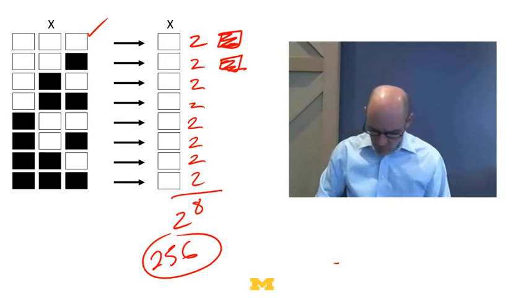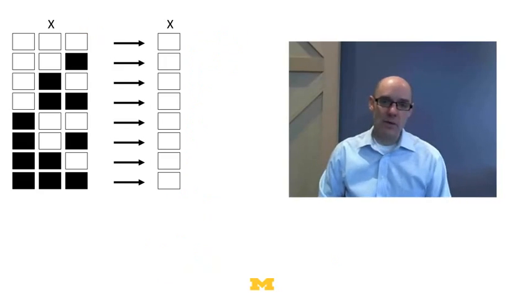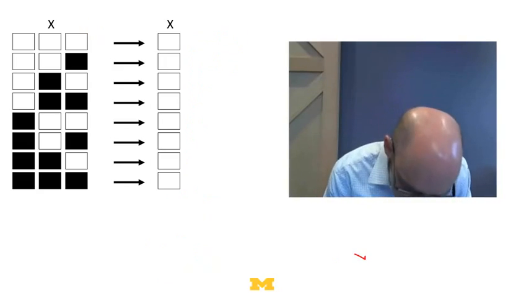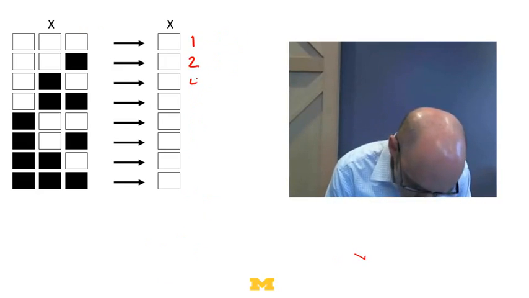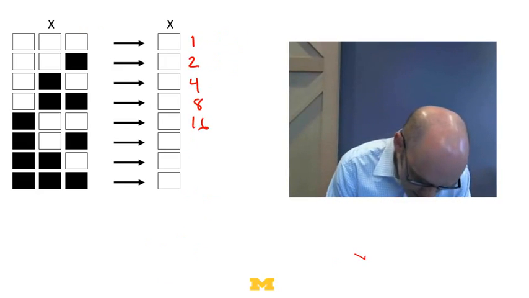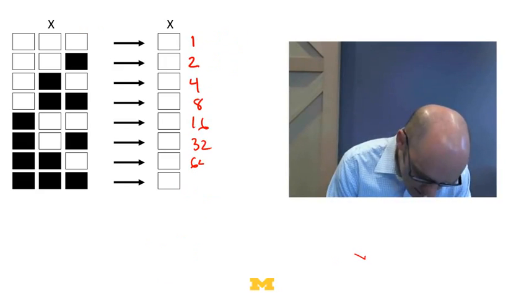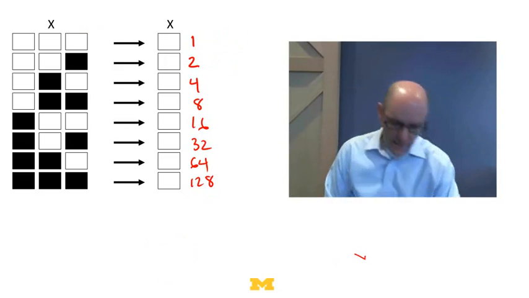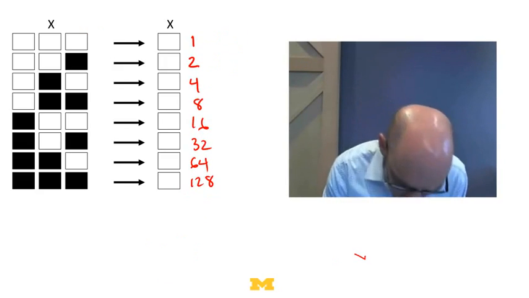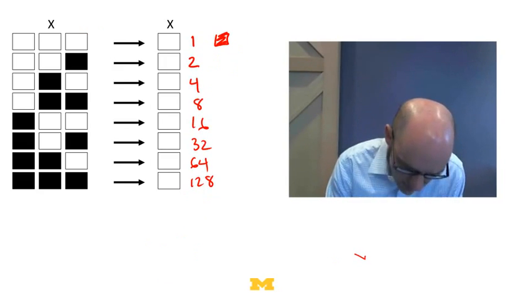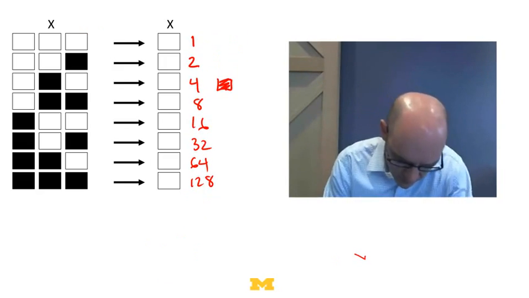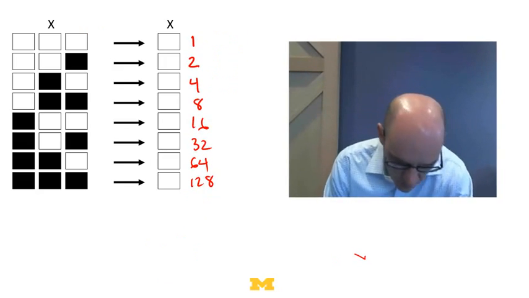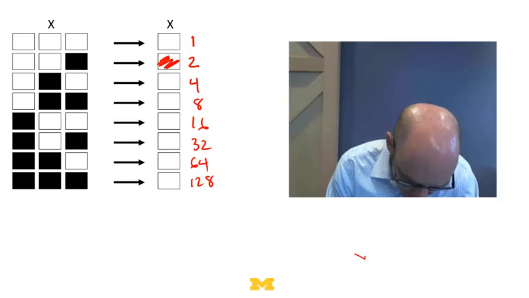Now, Wolfram also comes up with an ingenious way of numbering these rules. What he does is he says, let's just give these the numbers 1, 2, 4, 8, 16, 32, 64, 128. And then he says, if it's on, then, let me do this a different way. Suppose this is our rule right here.